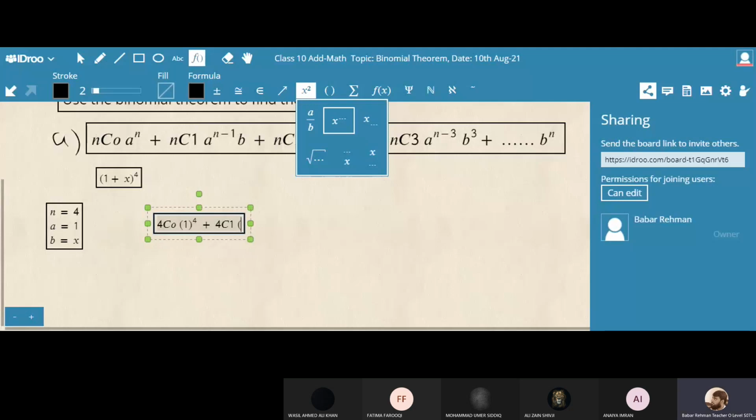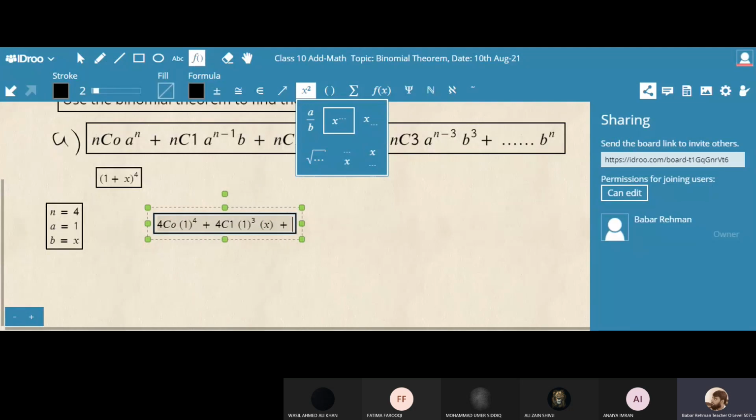A is 1. And what is b? b is x. The power of this one was 0 first, now it is 1.